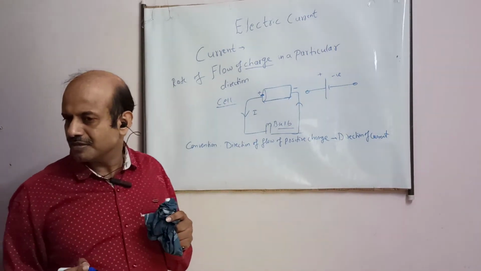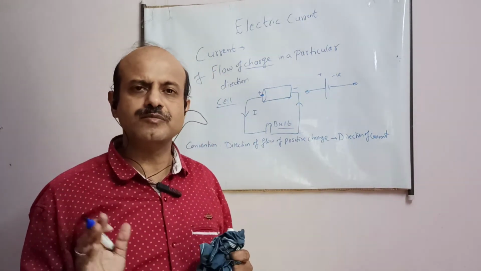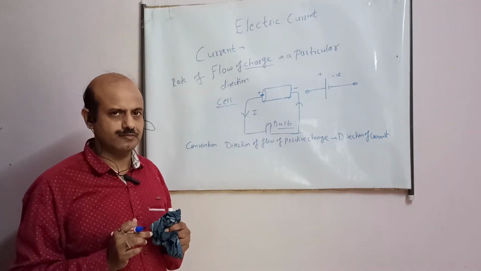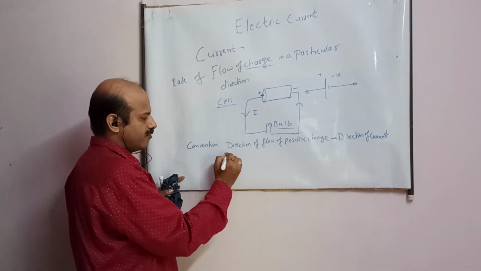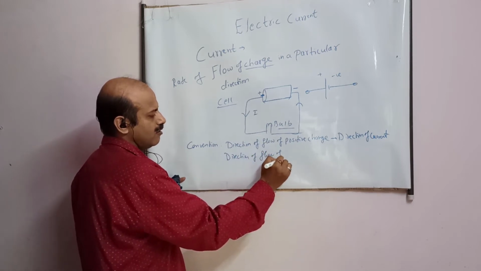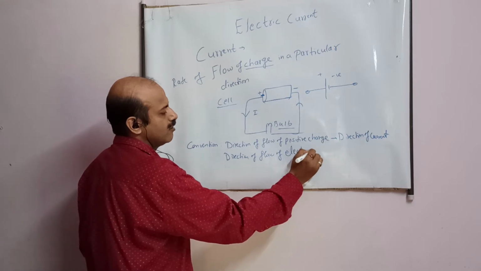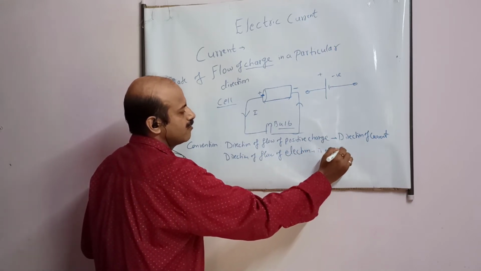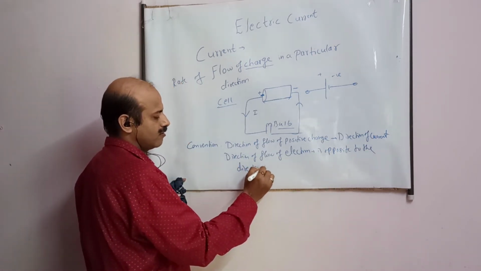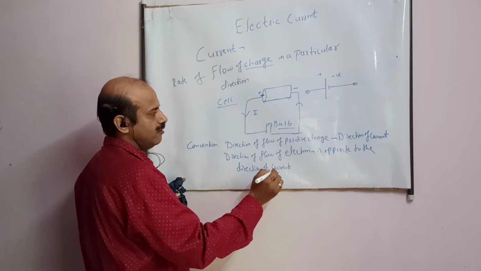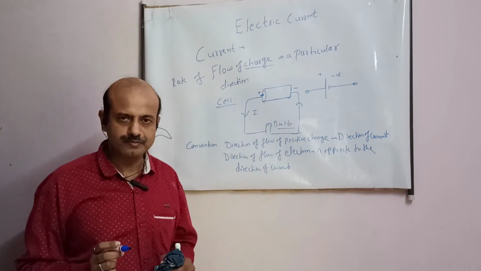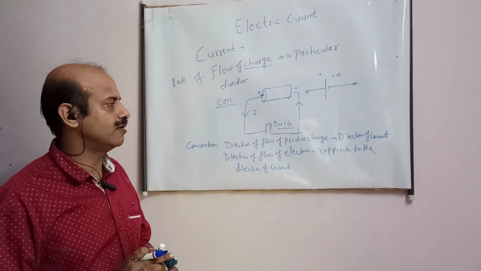There are many cases in which positive charge also flows, student, that is in the case of solutions and so on. But in the case we are studying, conductors, positive charge cannot flow. Electrons are flowing. So the direction of flow of electron is opposite to the direction of current. This means here I have drawn the arrow this side, so electron is traveling in the opposite direction. That you have to remember, because in conductors electron is traveling.